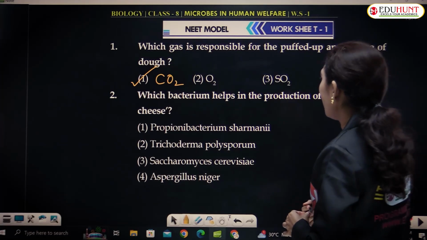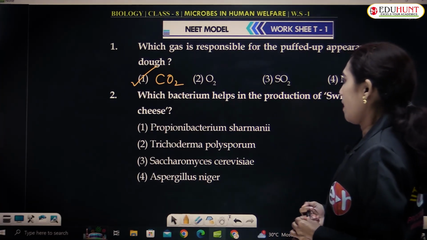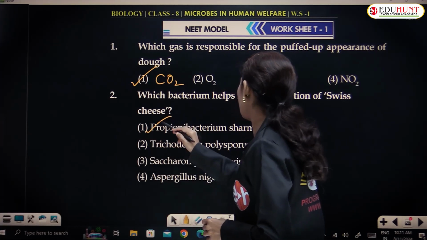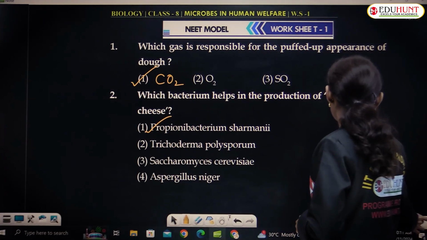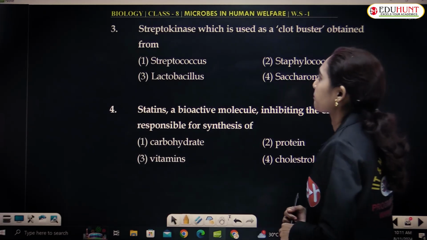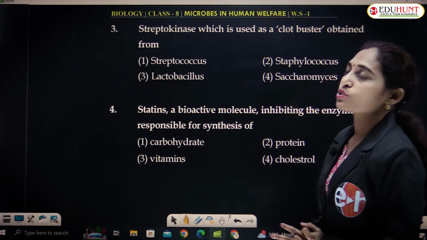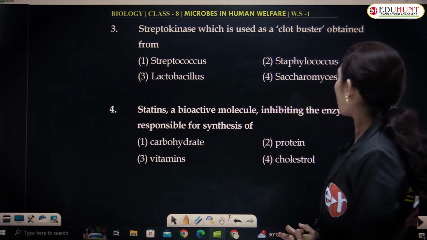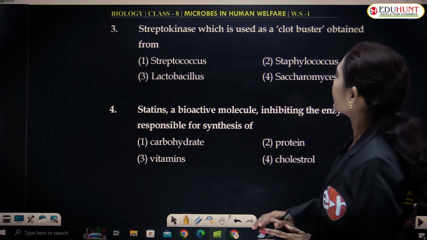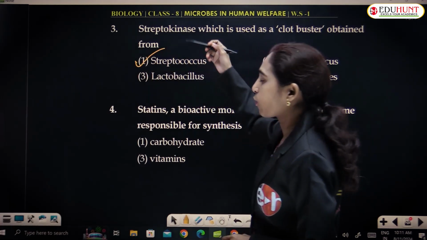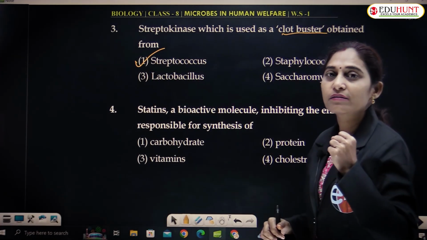Which bacterium helps in the production of Swiss cheese? Propionibacterium shermani is used in the production of Swiss cheese. Streptokinase, which is used as a clot buster, is obtained from Streptococcus, clot buster, to melt the clot.